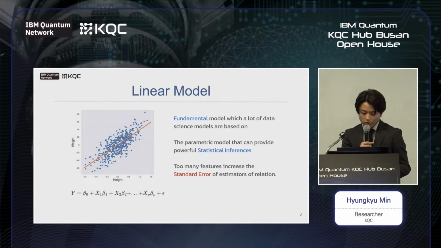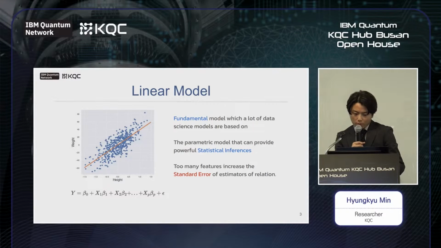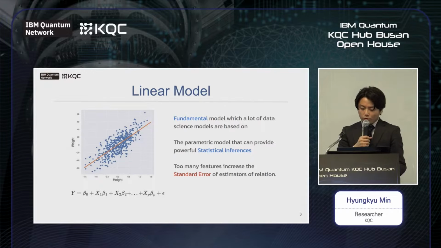Secondly, the linear model is a parametric model that can give us powerful statistical inferences. For instance, it can give a statistical test about the significance of height on weight. A lot of fields such as biology, commerce, and social science use the linear model as a framework of statistical inference. For this importance, we choose the linear model as our target problem.